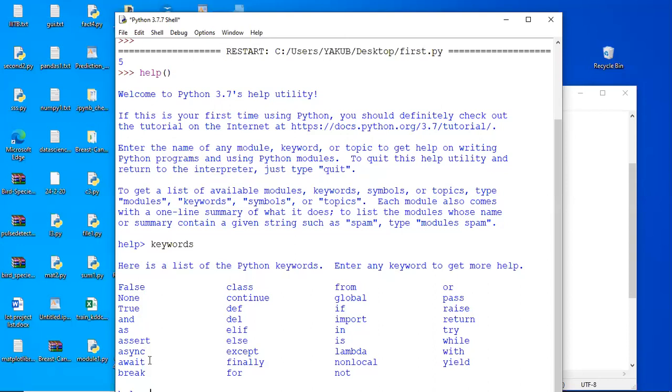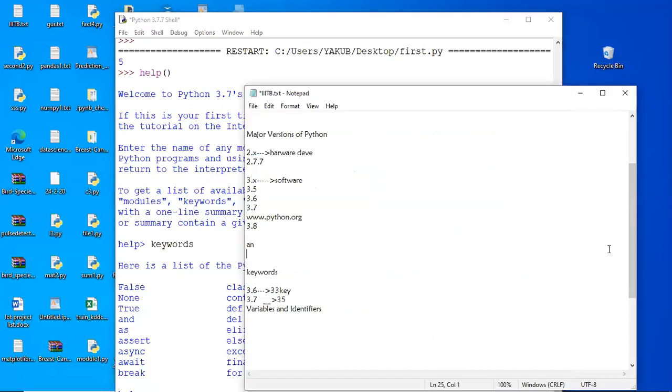Remember one thing: in Python, all the keywords are small case letters only, except True, False, and None. True, False, and None start with a capital letter. If you observe the remaining keywords, all are small case letters only. Remember this, it is a very important thing. While using the keywords in basic programming, you might get confused, so to avoid that confusion, remember that all the keywords are small case letters only.